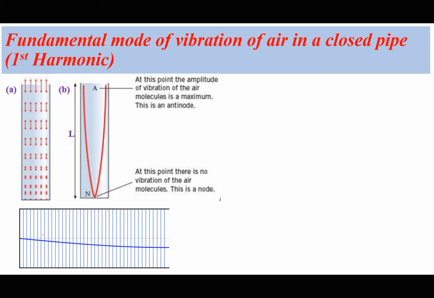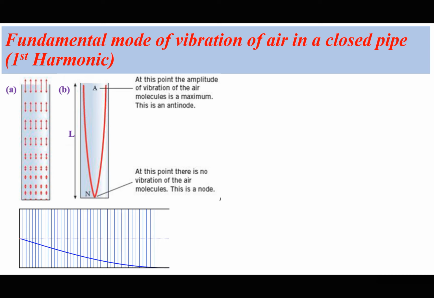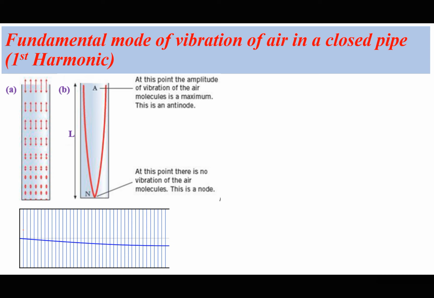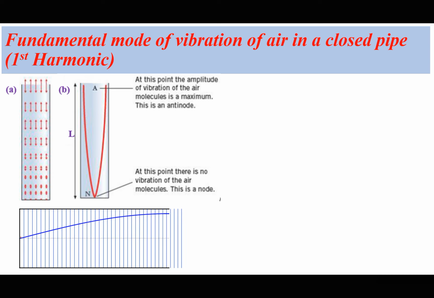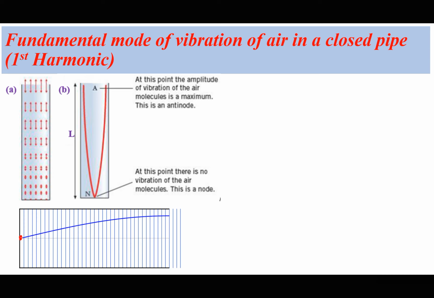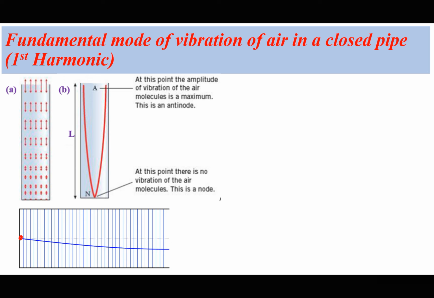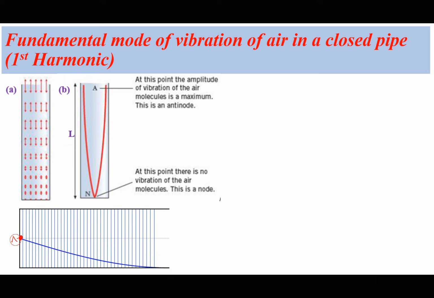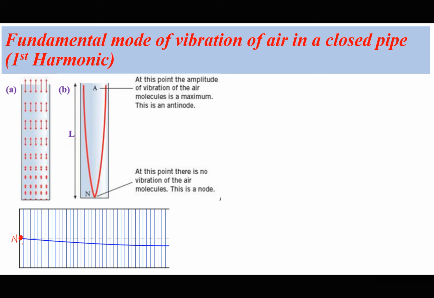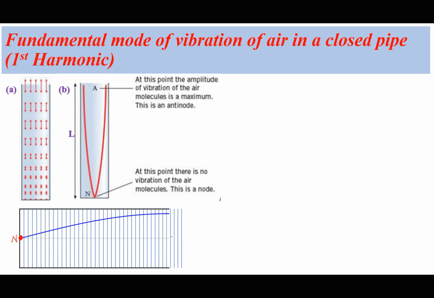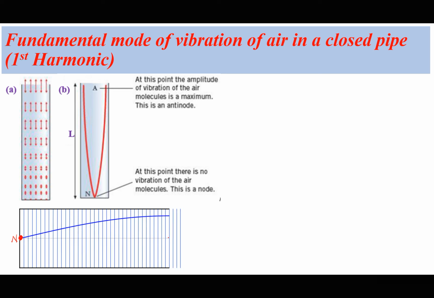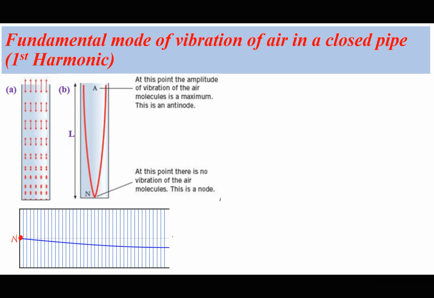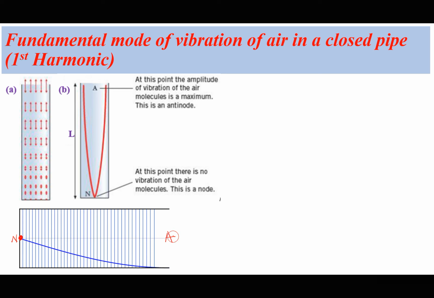For a fundamental mode of vibration, the particles this side do not easily vibrate. As you can see, the lines are almost not moving. That's why I said we expect a node here. That is a displacement node. The particles here vibrate with maximum amplitude, as you can see. That's why we said we expect an antinode at the open end.